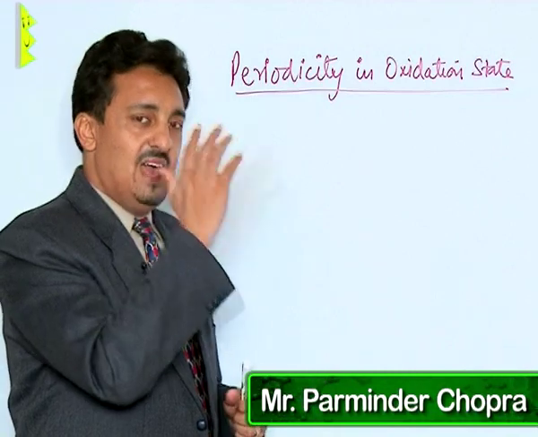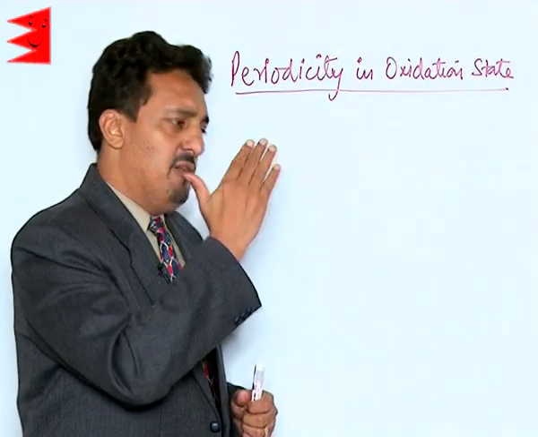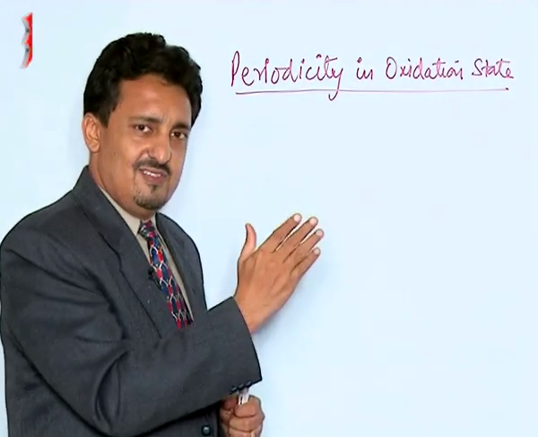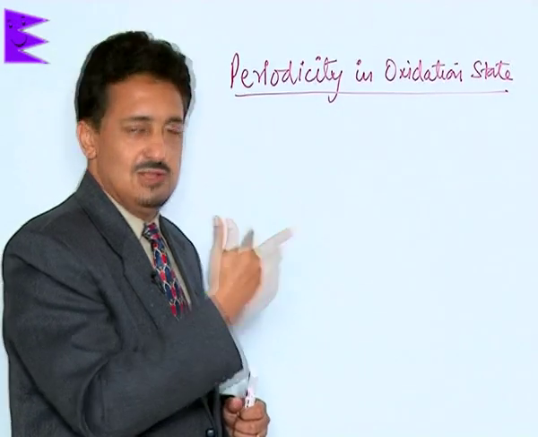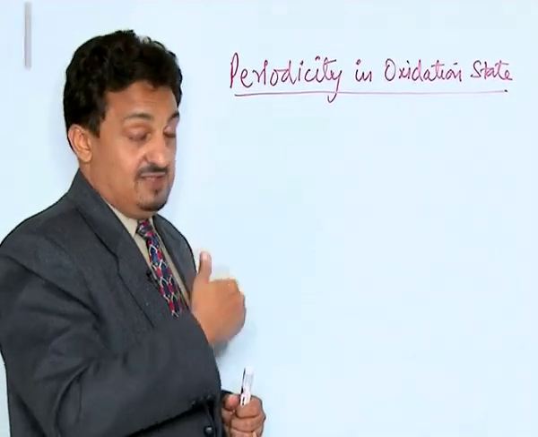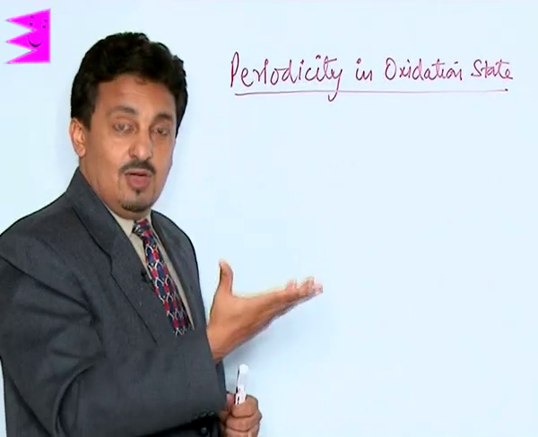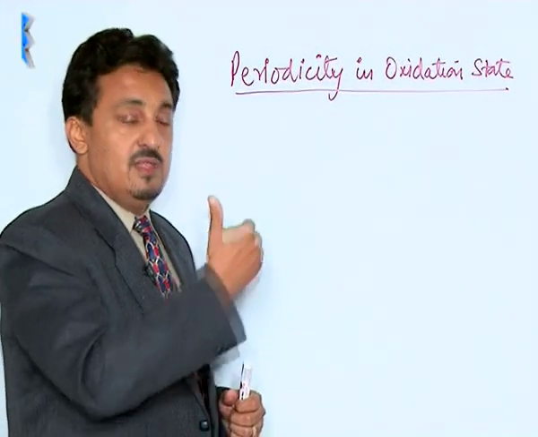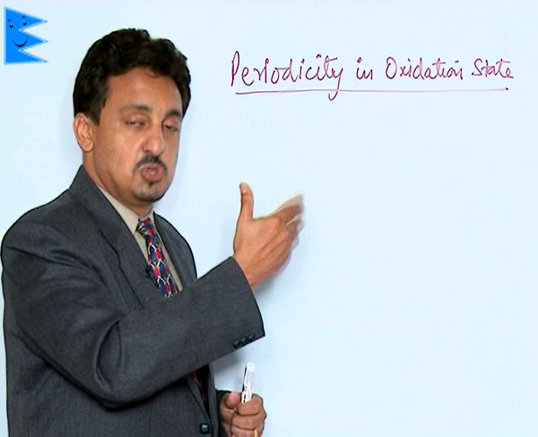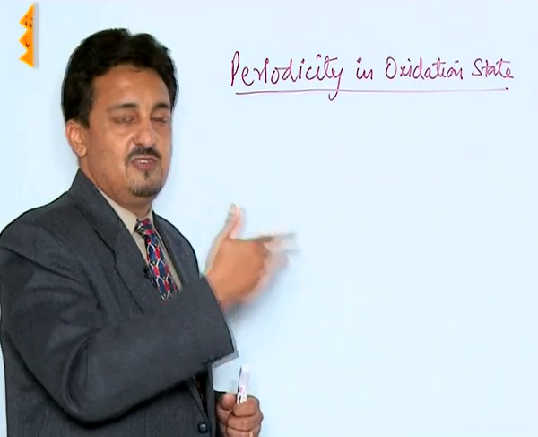Always remember, though we have a number of elements which show a fixed oxidation state, or we call it valency, which is also called combining capacity, simultaneously we have many more elements which show different valencies, or which exist in different oxidation states.